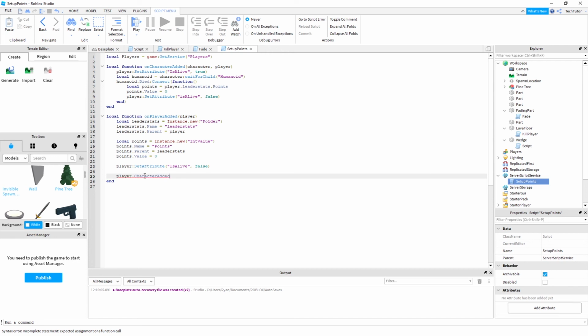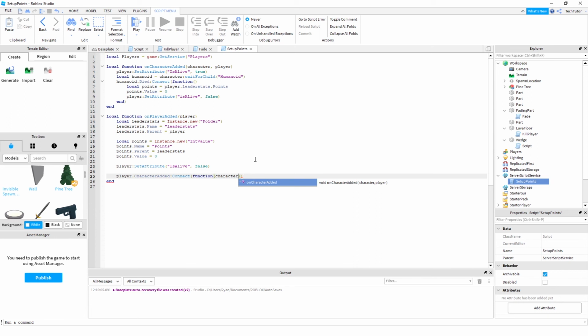So character added, and then connect. We're going to connect our function that we just had earlier, and now we want to pass the character, which is, again, something that is automatically part of the character added function of the player class.